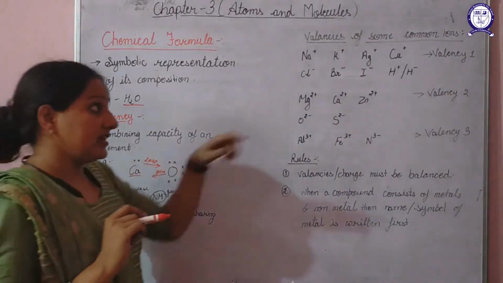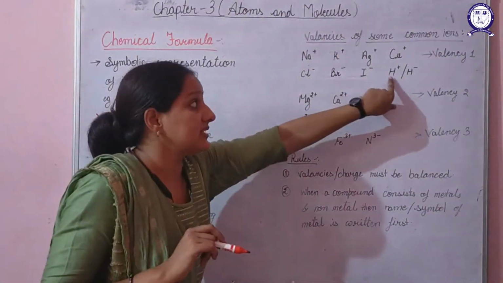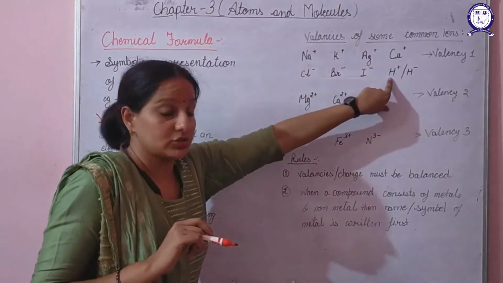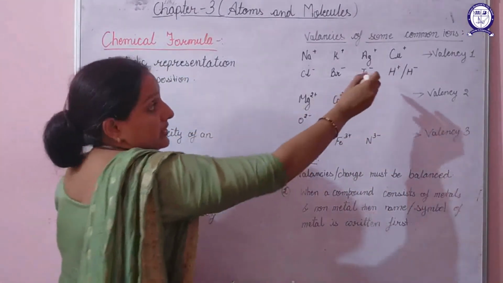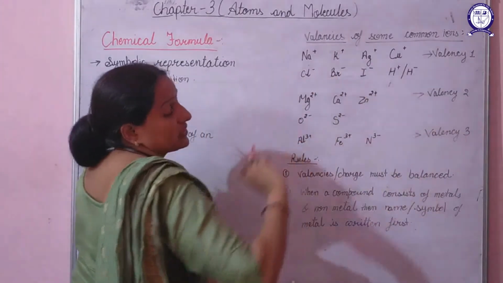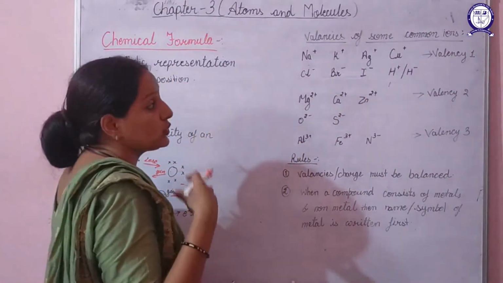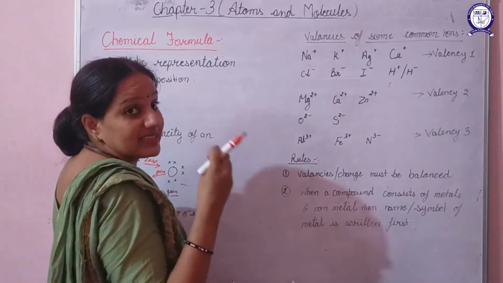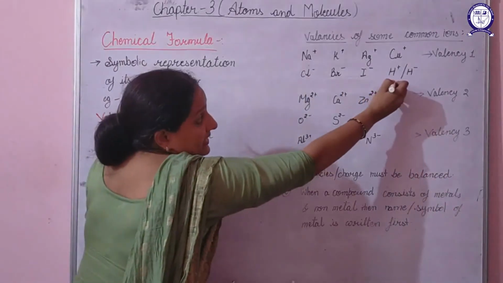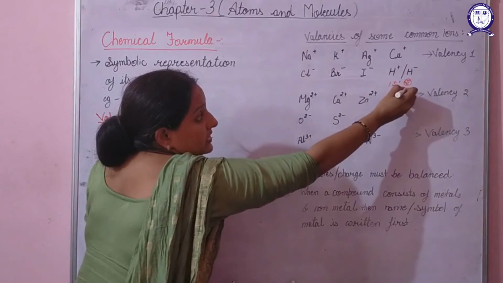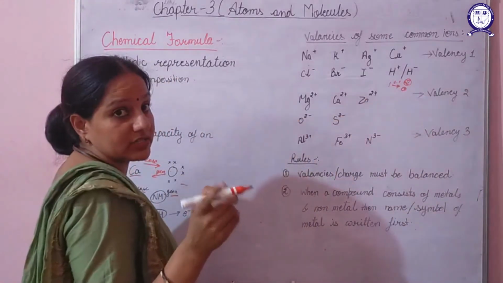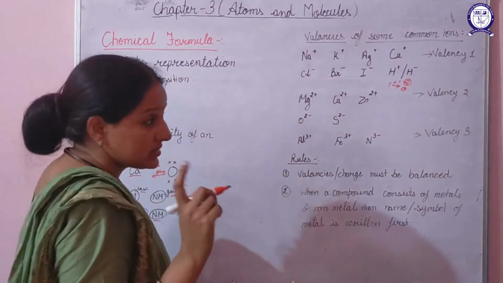One more thing, hydrogen has a tendency to become a cation and also an anion, because it has 1 electron in its valence shell. So to obtain stability, it can gain 1 electron to form H-, or it can lose 1 electron so that the number of valence electrons in its outer shell becomes 0.